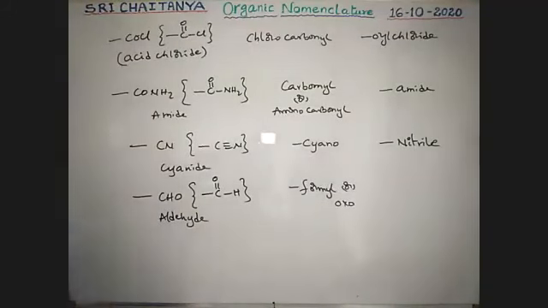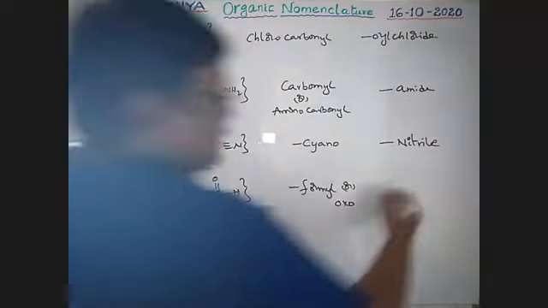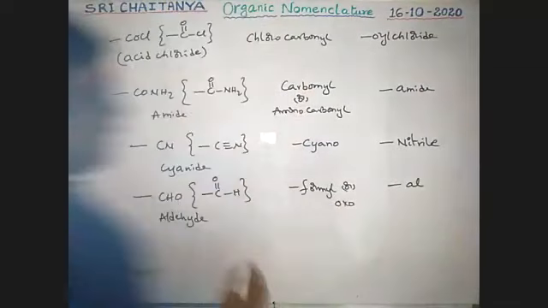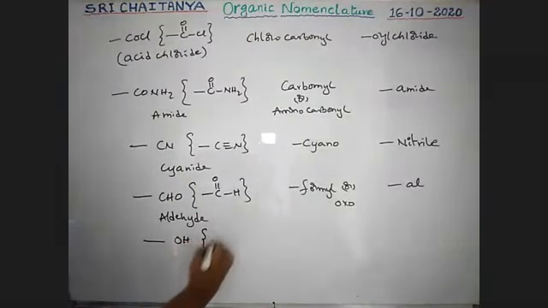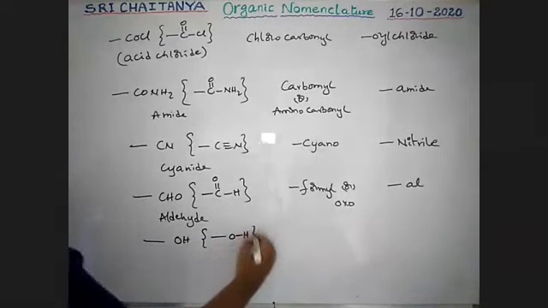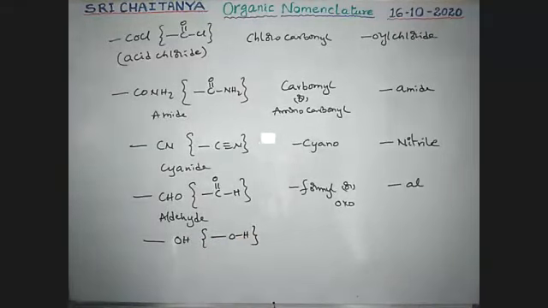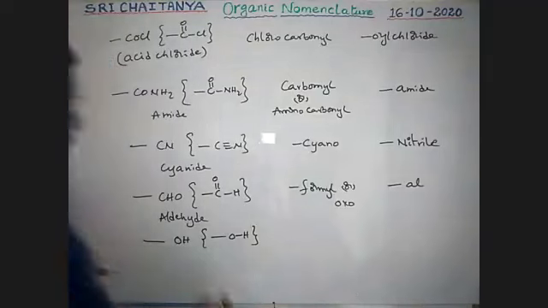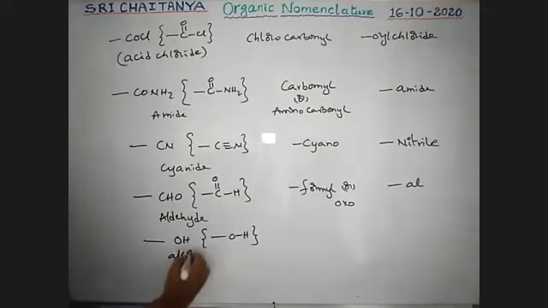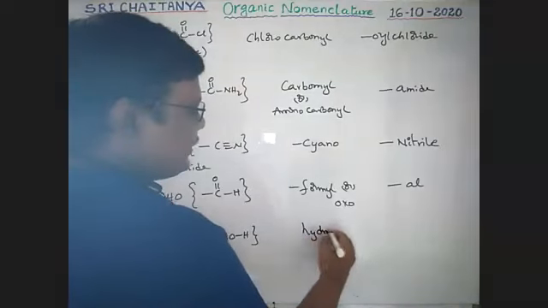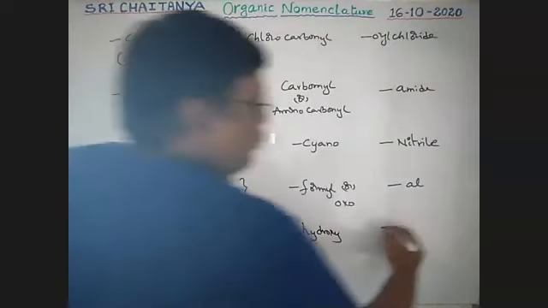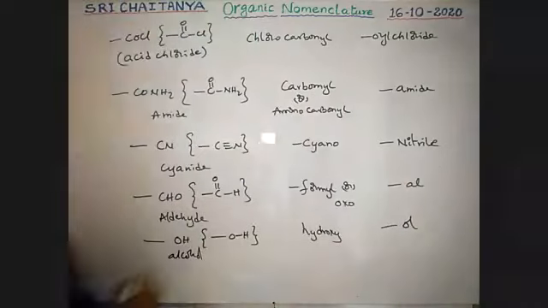As a secondary suffix, al is used for aldehyde. Next, OH, the alcohol group. That is hydroxy as a prefix and ol as a suffix.